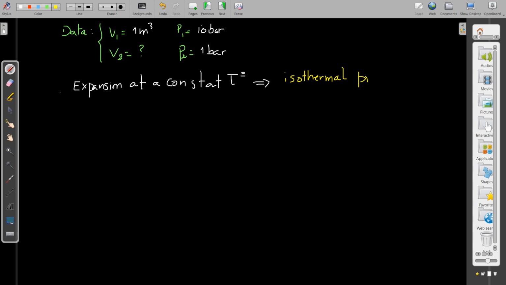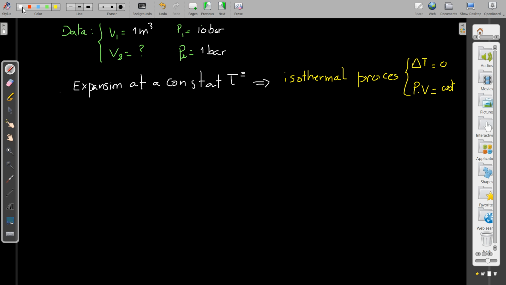Isothermal process means what? The change in temperature, delta T, equals 0. And never forget that pressure multiplied by volume in this kind of process is a constant. It means P1 V1 is equal to P2 V2 for the same constant.